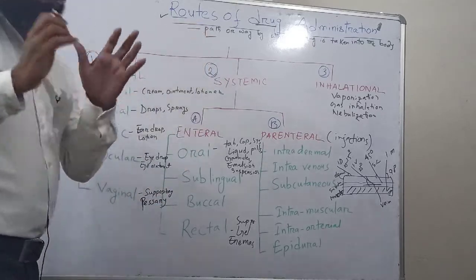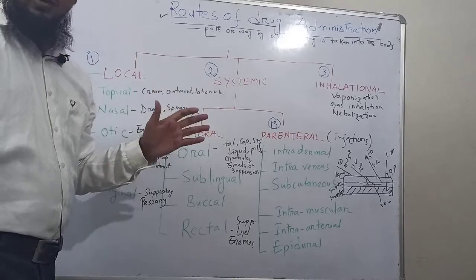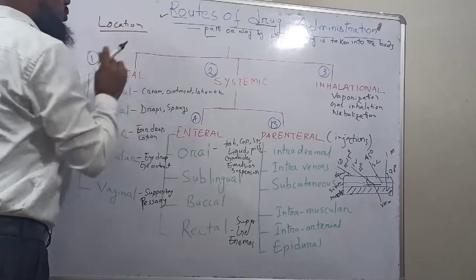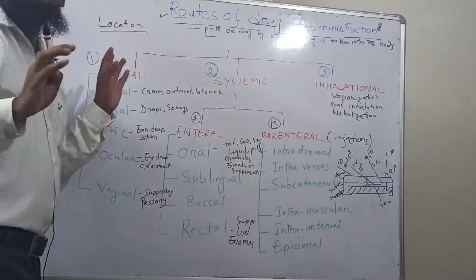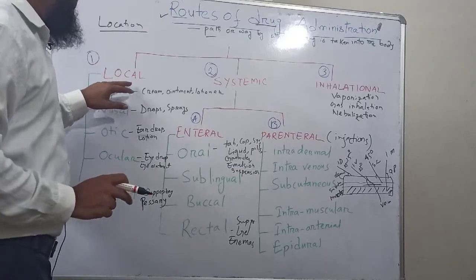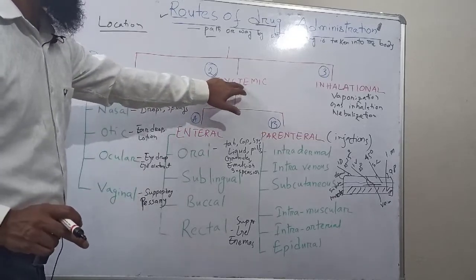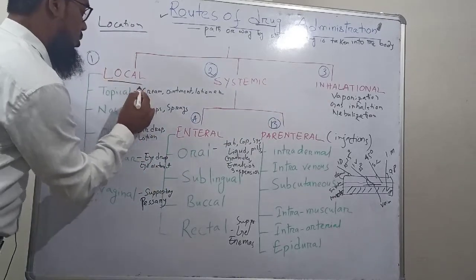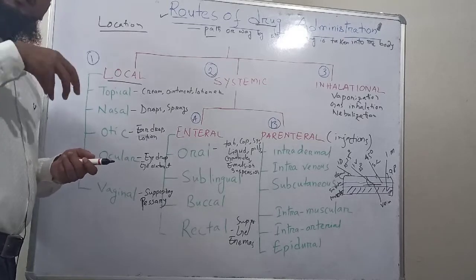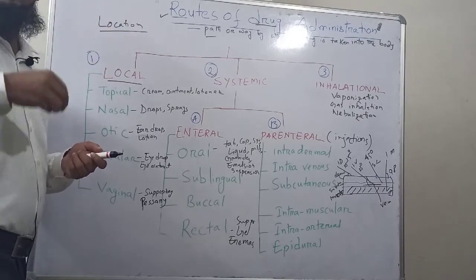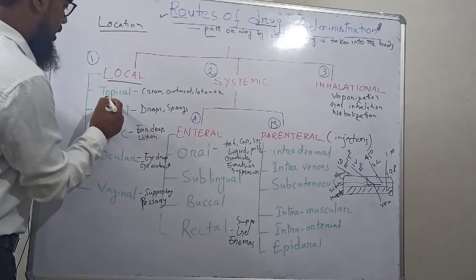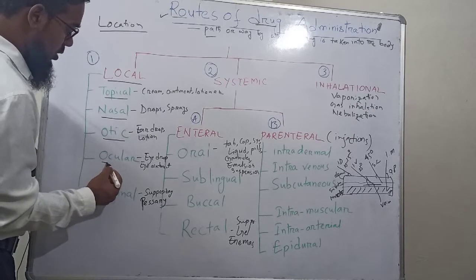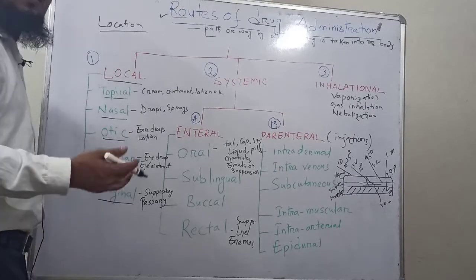If we classify the various routes based on location, the routes are mainly classified into three categories. One is local, another is systemic, and another is inhalational. Now, local routes means the drugs are given to a particular region locally. Local routes are topical, nasal, otic, ocular, vaginal routes, and many others.